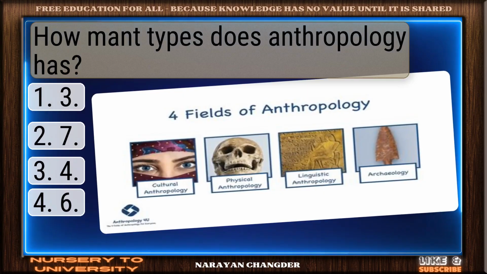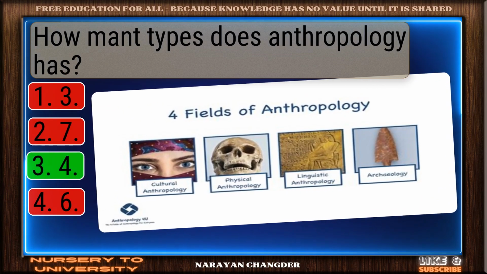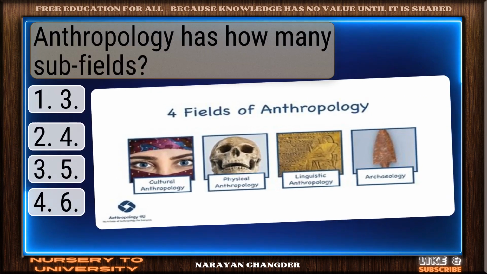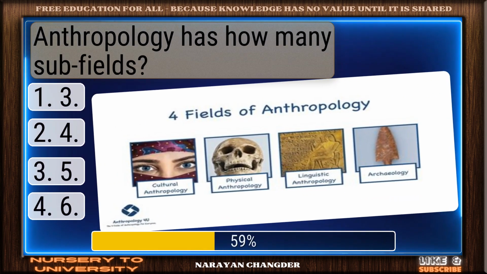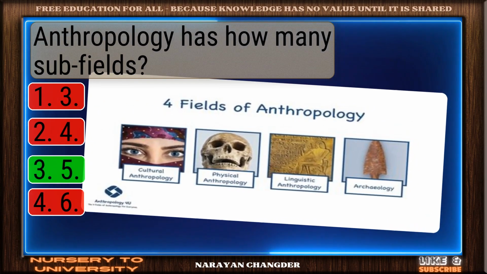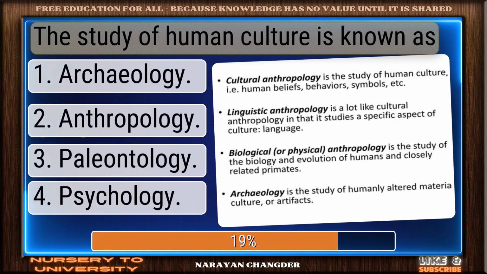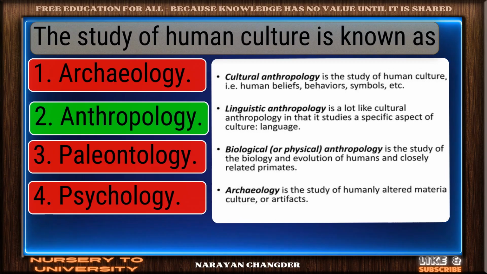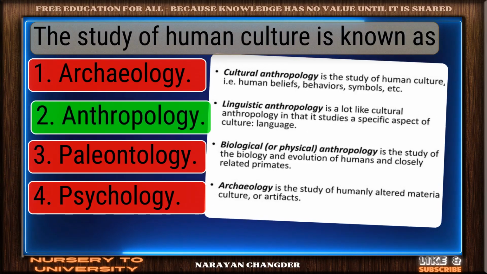How many types does anthropology have? Valid point. 4 is true. Anthropology has how many subfields? You got it. Your choice 5 is right. The study of human culture is known as. Nice selection. Anthropology is the correct and valid answer.